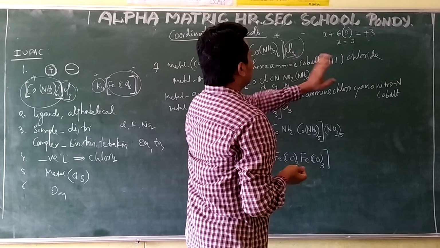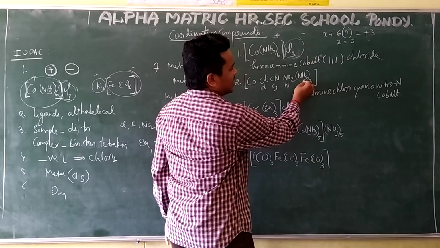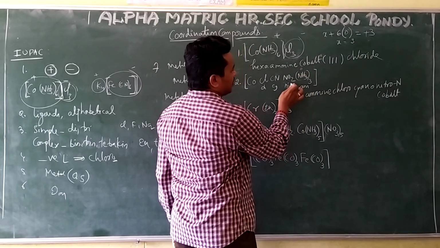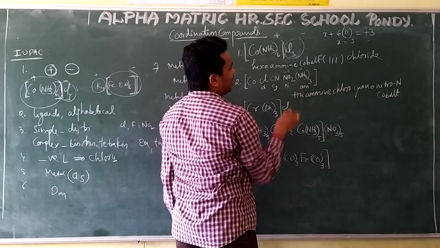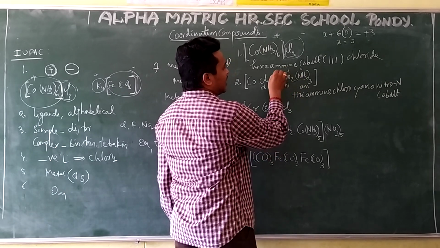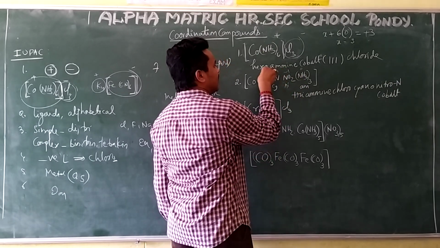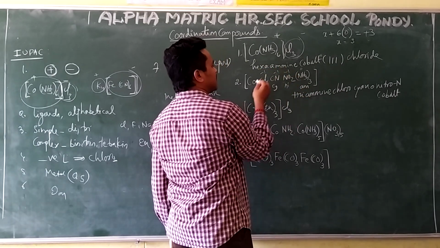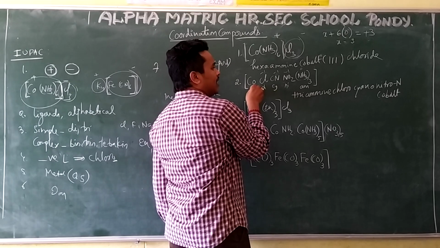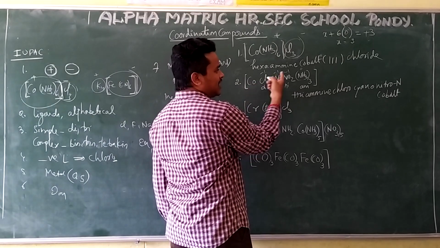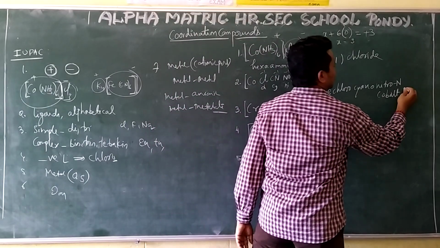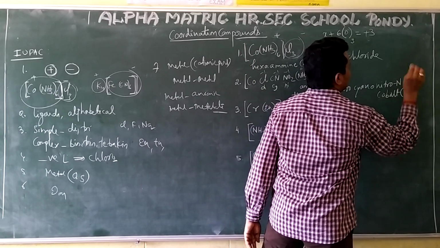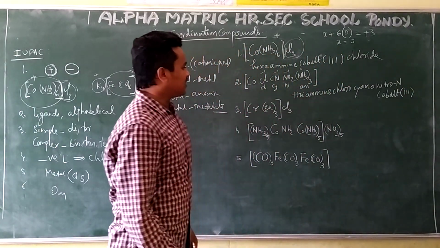What is the oxidation state of the cobalt here? NH3 is a neutral ligand, 0. NO2 is a negative ligand, -1. Cyanide is a negative ligand, -1. Fluoride is a negative ligand, -1. So how to neutralize this complex? The metal should get a +3 charge, so +3 and -3 get cancelled. So that +3 charge I am going to write like this. That is the name of the second complex.